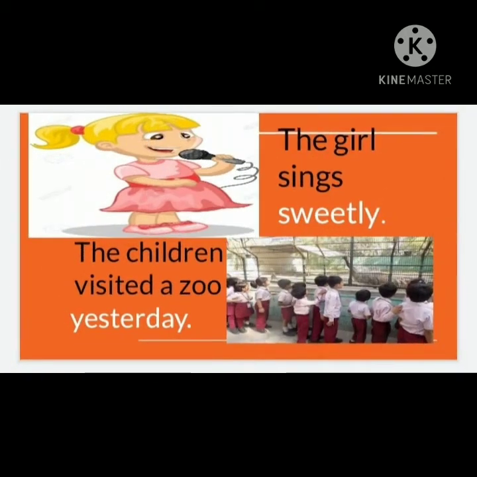Now, see the sentence: the girl sings sweetly. Here, the action performed is sings. How does the girl sing? Sweetly. Sweetly tells us how the work is done. So, sweetly is the adverb. One more example. The children visited a zoo yesterday. Here, the adverb is yesterday, as it tells us when the work was done.